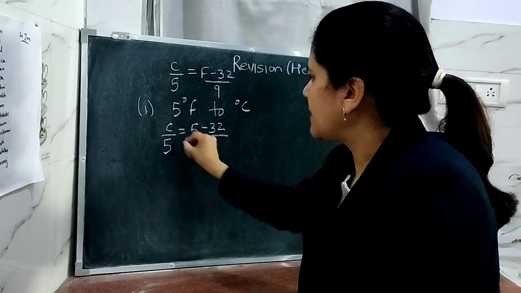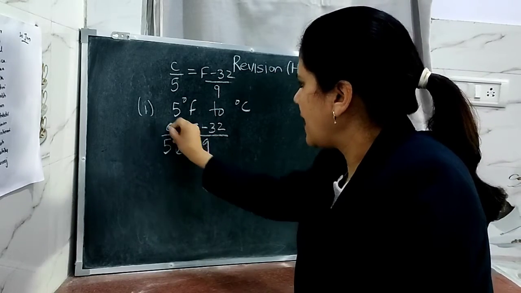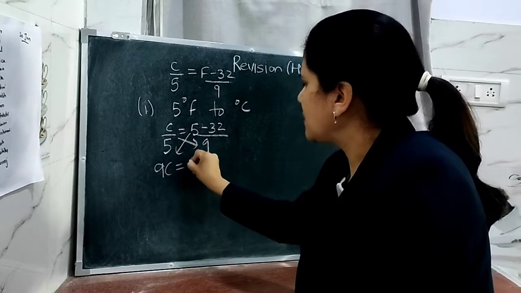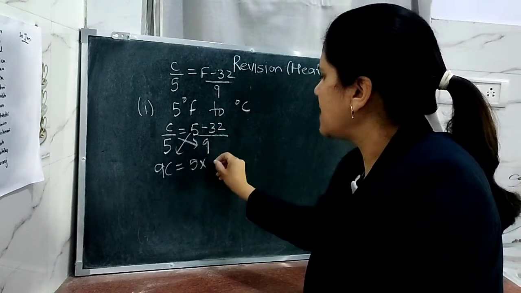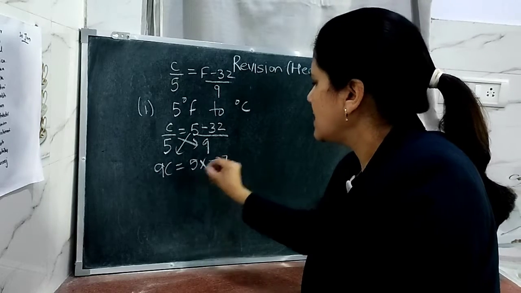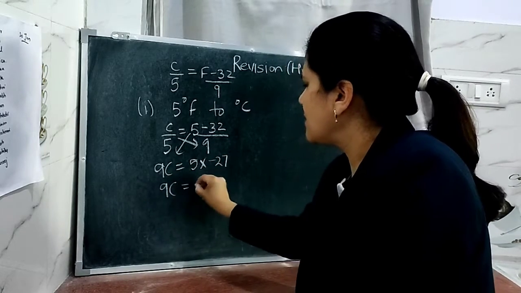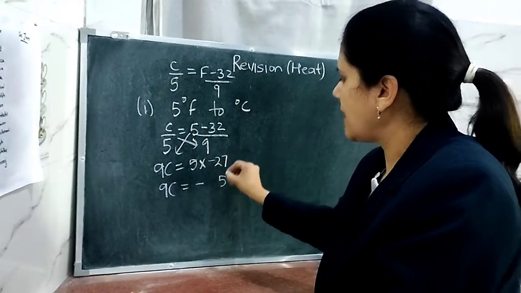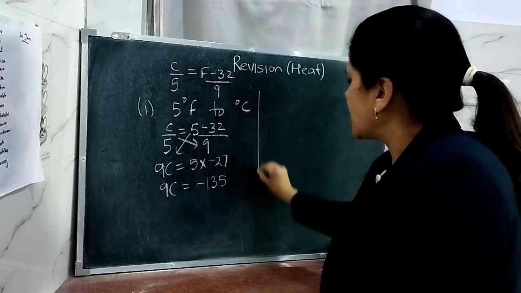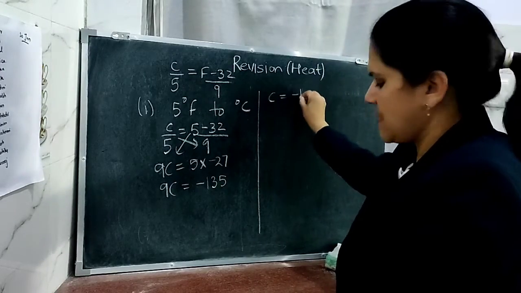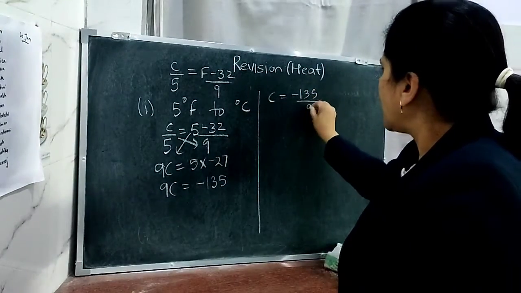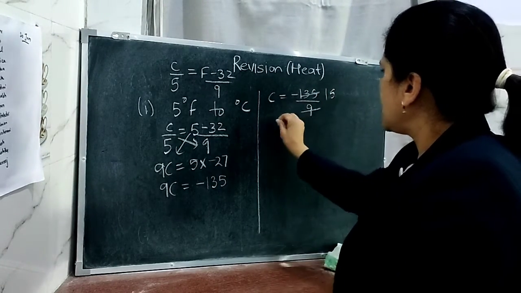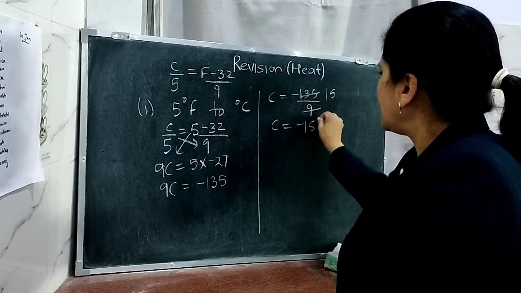Now cross multiply the terms. What happened here? 9C is equal to 5 multiplied by the number, and 5 minus 32 is minus 27. So 9C is equal to minus, 5 7s are 35, carry over 3. 5 2s are 10 and 3 is 13. So what is the temperature in the Celsius scale? Minus 135 upon 9. How many times will it go? 15. So C is equal to minus 15 degrees Celsius.